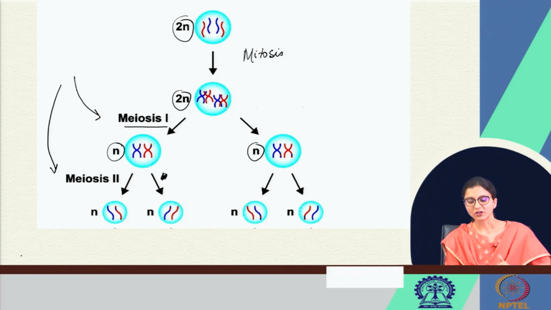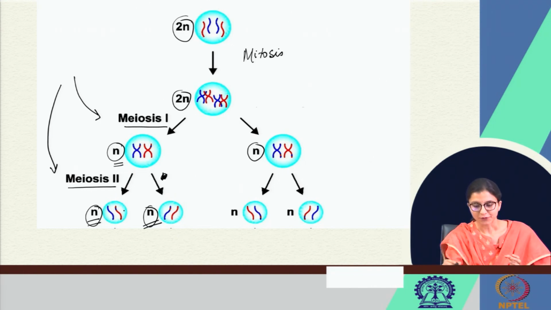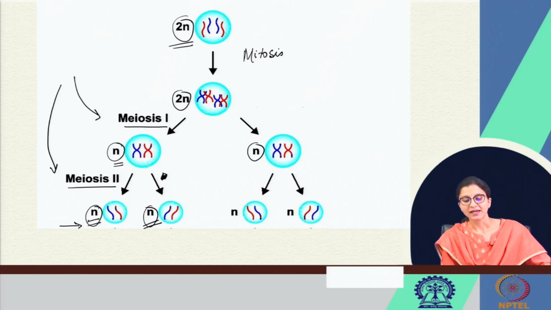Coming to meiosis II, it is similar to mitosis. Here one cell containing n chromosomes will form 2 cells that contain the same amount of nuclear material, that is n chromosomes, right. So, from a diploid cell we are getting 4 haploid cells by the process of meiosis.